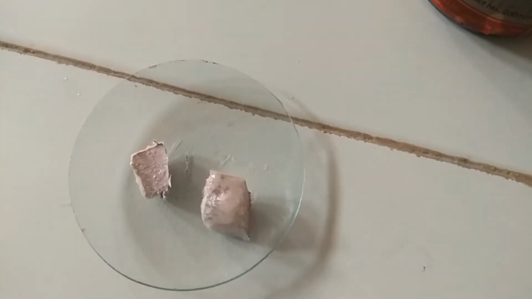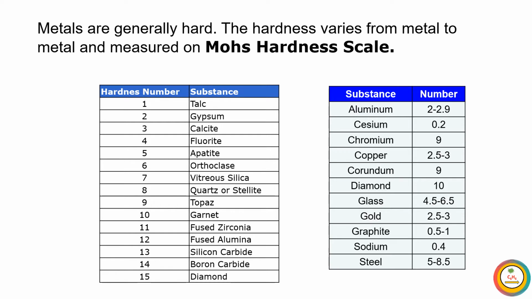In these activities, we observe that metals are generally hard, except some metals like lithium, sodium and potassium. The hardness varies from metal to metal. The hardness of iron and the hardness of sodium are quite different. There is a large difference between them. As I told you earlier, the hardness of metals is measured on a hardness scale known as the Mohs hardness scale.